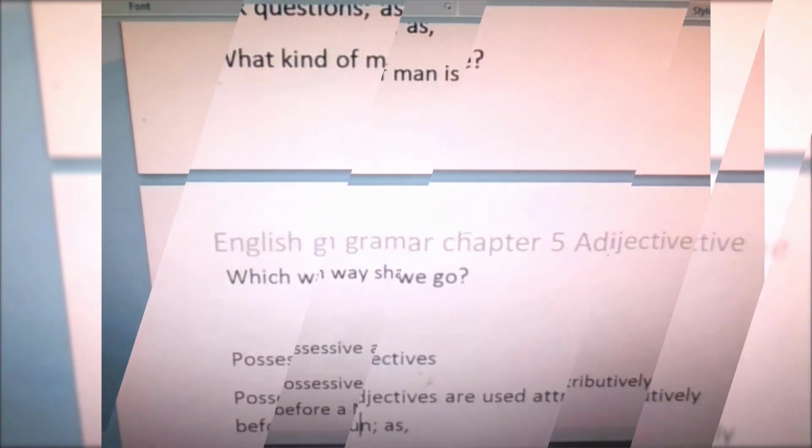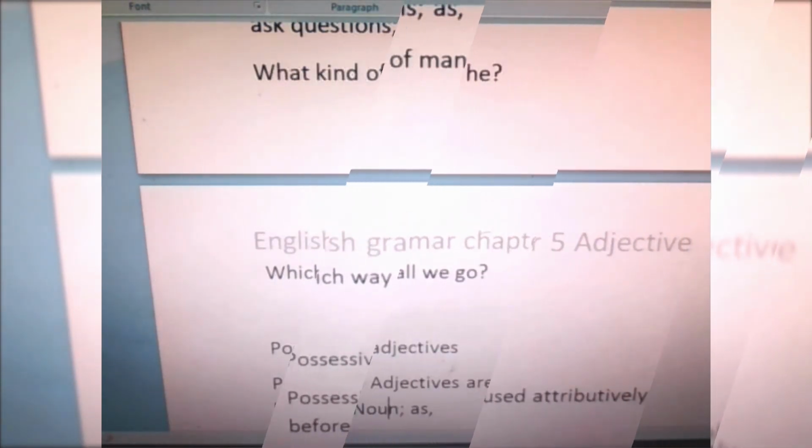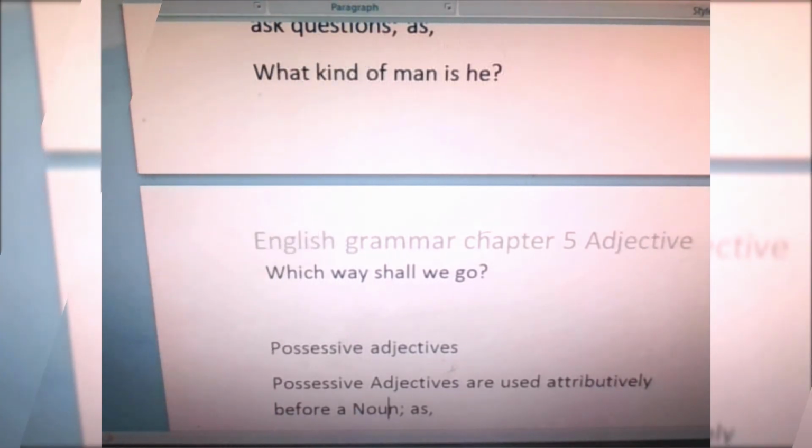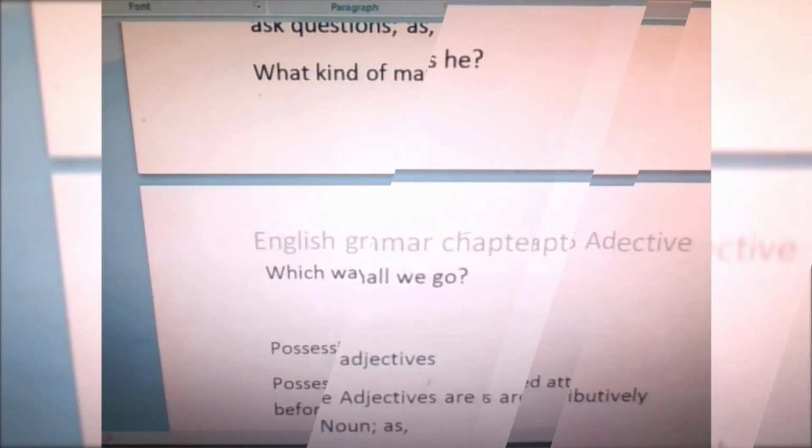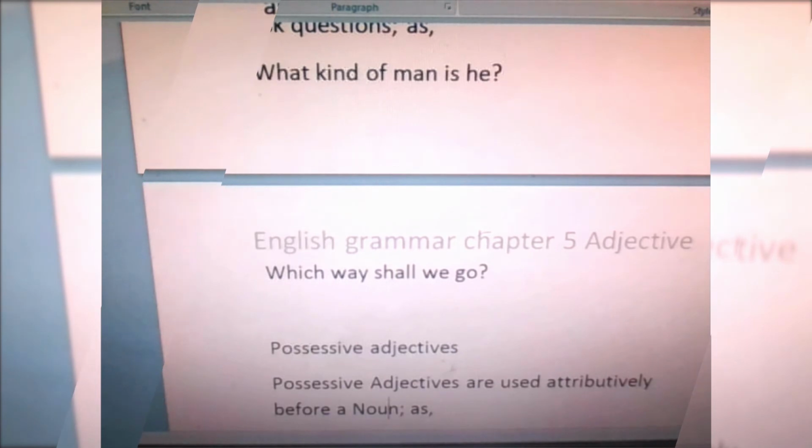Possessive adjectives are used attributively before a noun, as in: I have lost my umbrella. John has invited your brother.